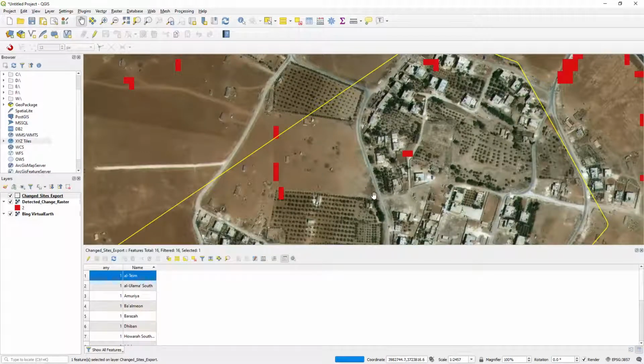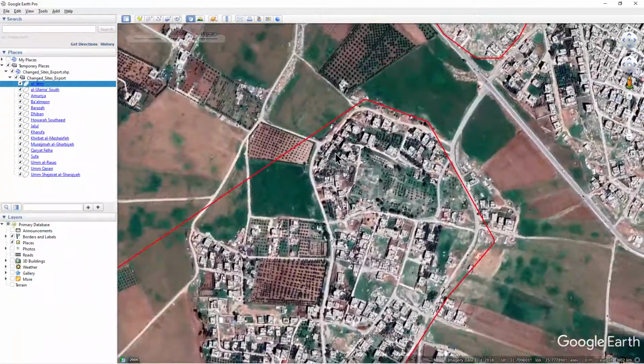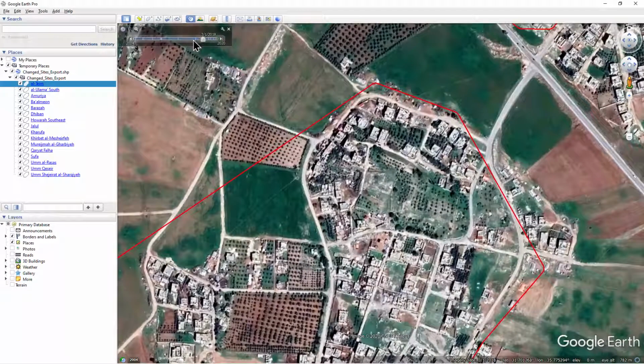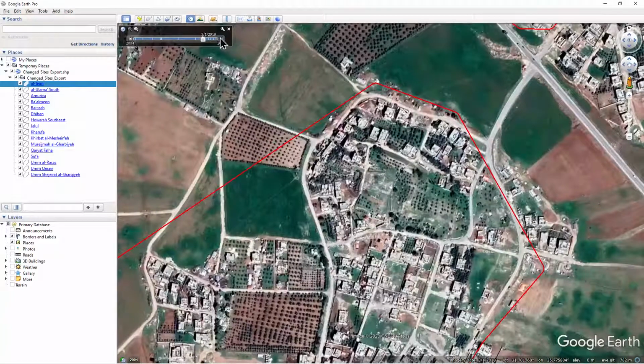If you look at other areas of change, such as here and here, you will notice that during this same period, a road was built, or at least widened here, and some sort of building work was undertaken in this part of the site.